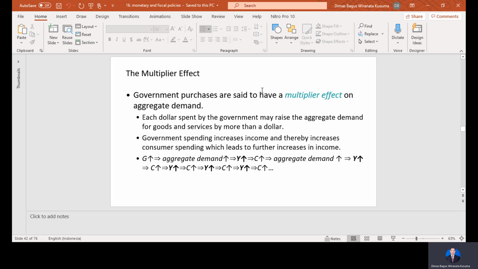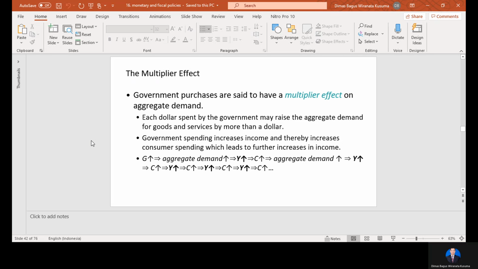Such as now, in the midst of COVID-19, the government spent trillions of rupiah to assist the people who are heavily impacted by the pandemic. So government spending increases income and thereby increases consumer spending, which leads to a further increase in income. So the increase in G here increases aggregate demand, increases income Y, and increases consumption. So ultimately aggregate demand will increase.